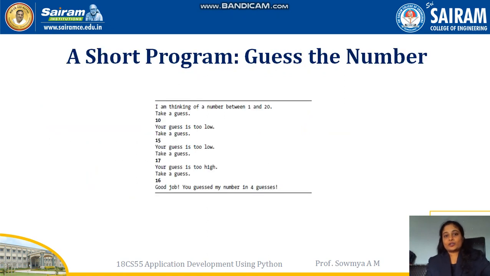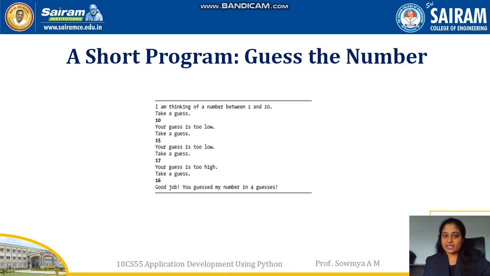Next one is the short program, guess the number. Here there is an output given. What you have to do is write a program which generates random numbers between 1 to 20. Ask the user to think of a number and take a guess. If the guess is less than the number, tell them your guess is too low.